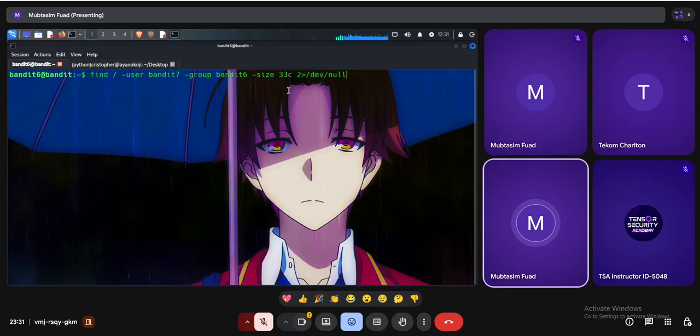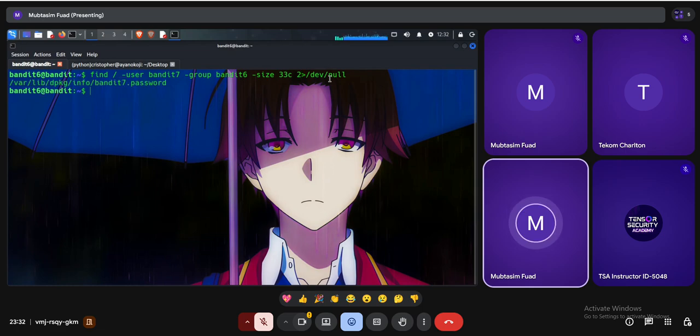This means 2 is channel number 2, and it is redirecting to this file. All the errors will be redirected to this file. But if I specify 1, that is channel number 1, which is standard output, all the output would be redirected to this location. I want to redirect the errors, so I will use channel number 2. Enter.